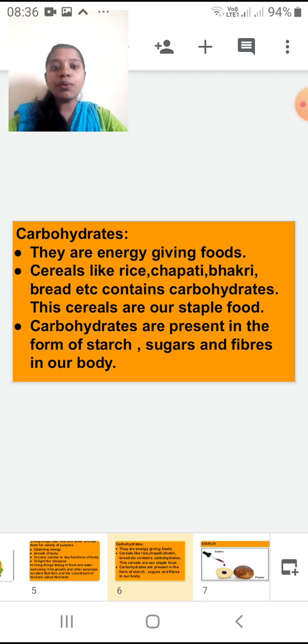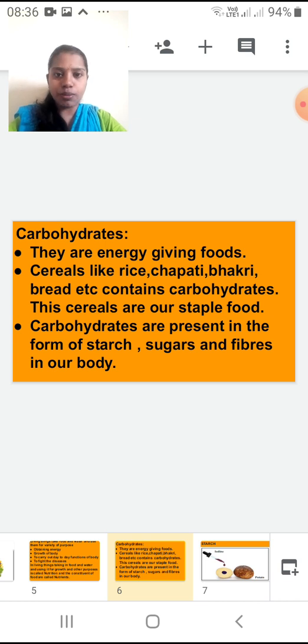Carbohydrates are present in the form of, now three forms of carbohydrates are there, and we are going to study them in detail. First form of carbohydrate, we call it starch. Second is the sugars, and third one is the fibers.